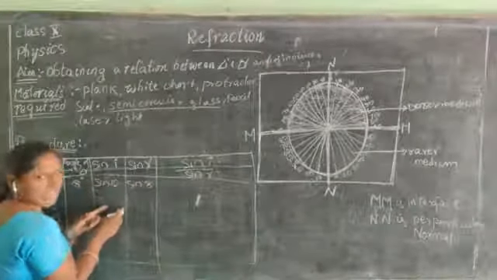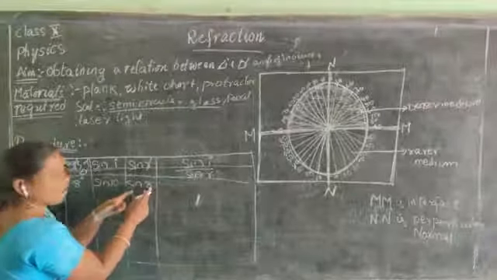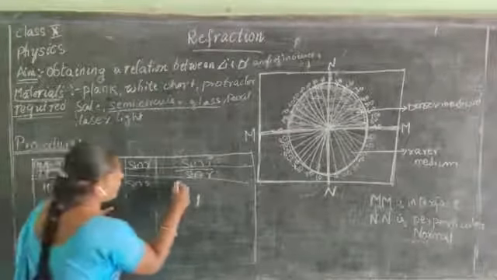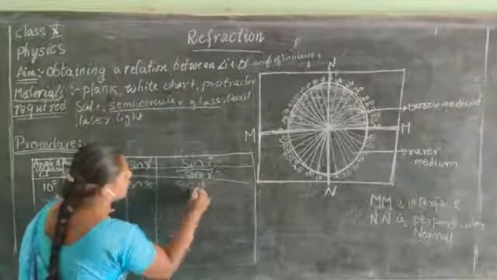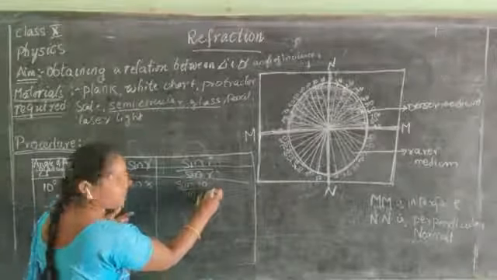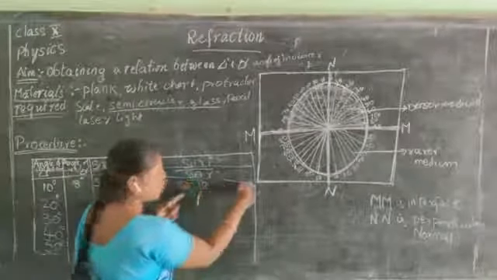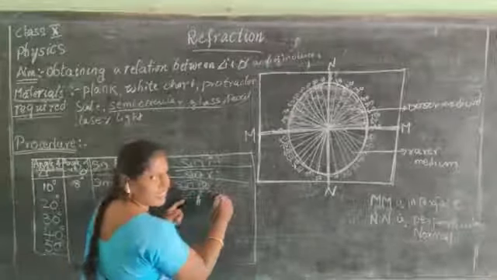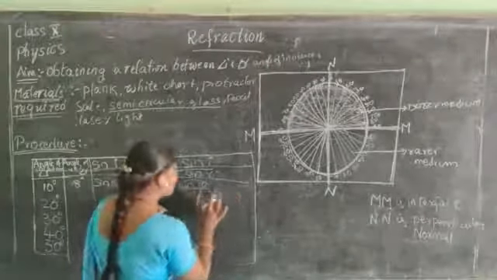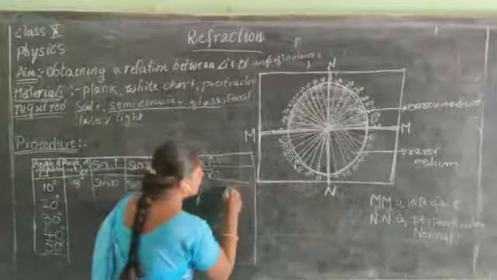Note down the value of sine 10. Note down the value of sine 8. And mention the values of sine 10 by sine 8. What is the value of sine 10? Note down here. What is the value of sine 8? Note down the value here. So, the total value comes to be a constant.